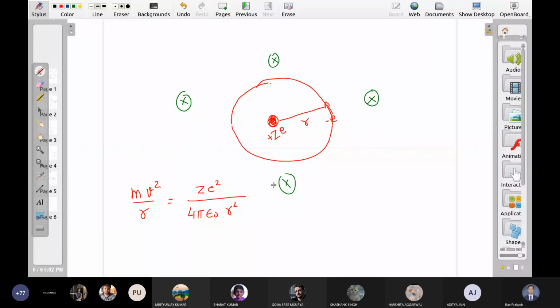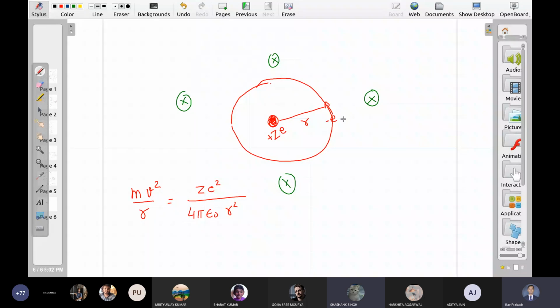What will happen? क्या होगा? That electron will feel a force. The electron will feel the force. Which direction? In the direction of... Sir, velocity reduced. No, sir, velocity increased. I guess velocity increased.